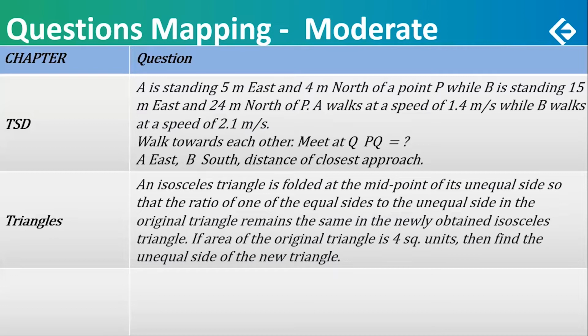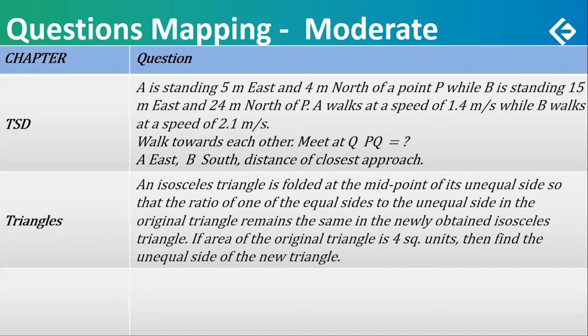And triangles now. An isosceles triangle is folded at the midpoint of its unequal side, so that the ratio of one of the equal sides to the unequal side in the original triangle remains the same in the newly obtained triangle. So similarity of triangles. Seems quite simple. Actually, it is easier than what it looks like because of this similarity.